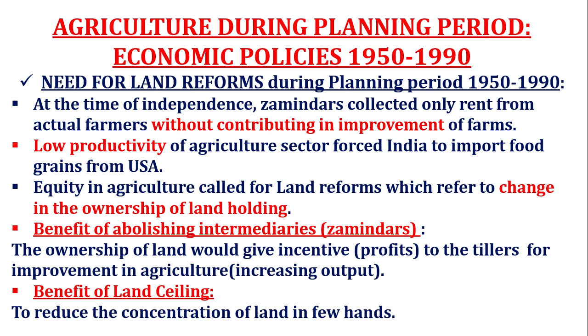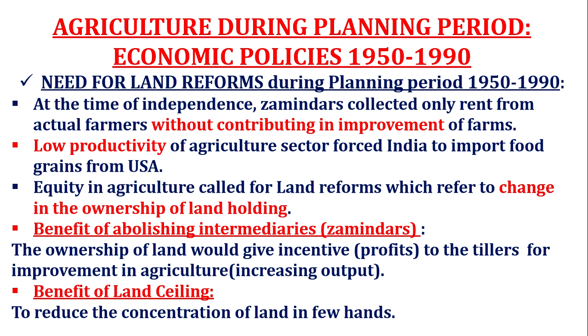Those jamidars were never interested. They were interested only in rents. They were interested in taxes, to pay taxes to the Britishers. So they never made any serious attempt to improve the output in the agriculture sector.